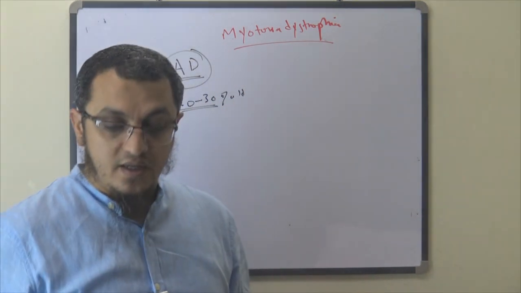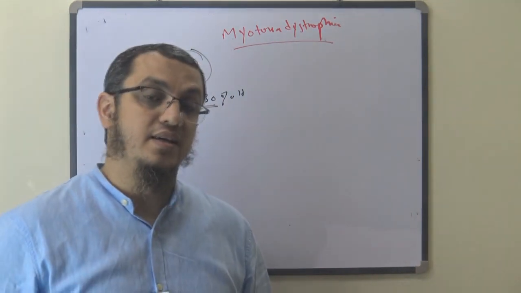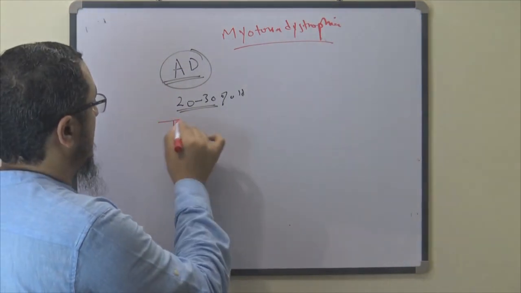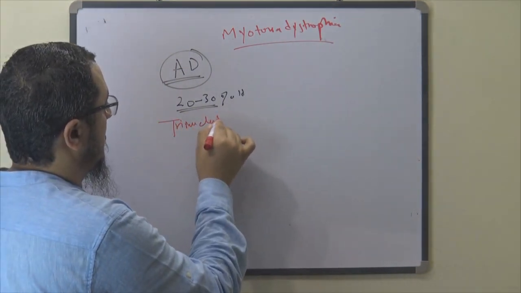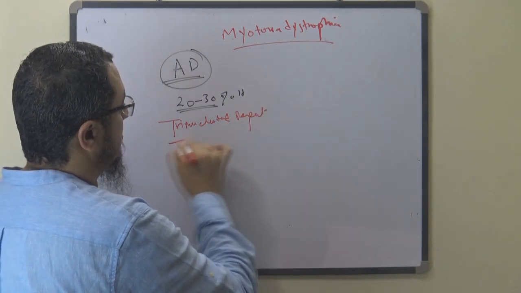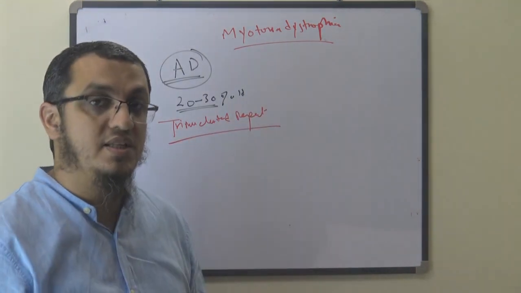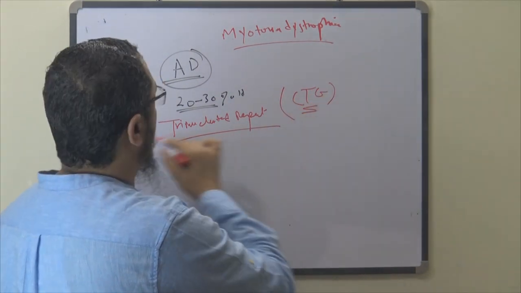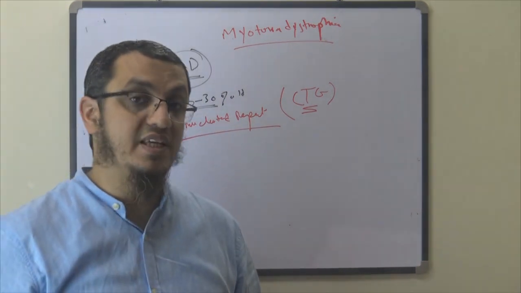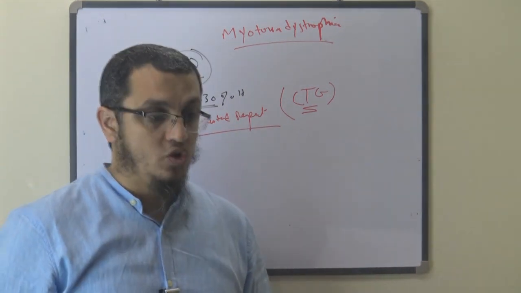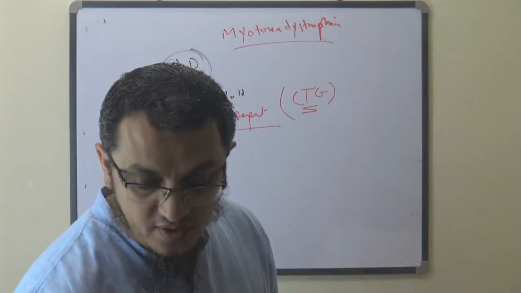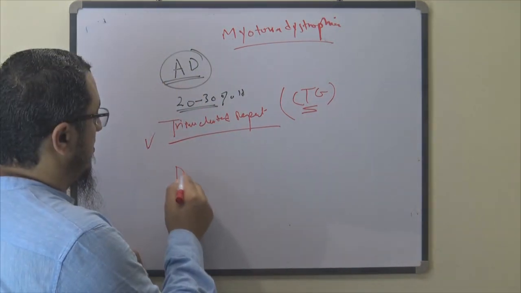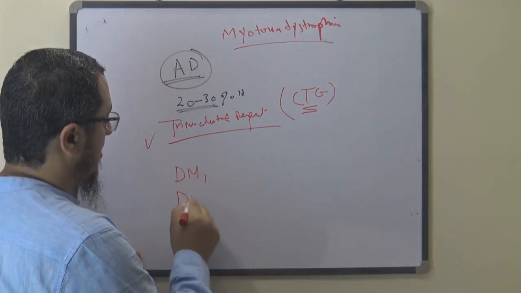One very important character to take in the basic science is trinucleotide repeat. What is the repeat? CTG repeat. Do not forget, CTG is one example of trinucleotide repeat. There are two types of Myotonia Dystrophica: type 1 and type 2.